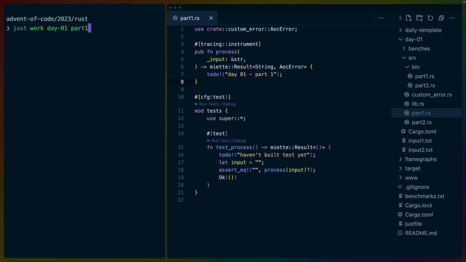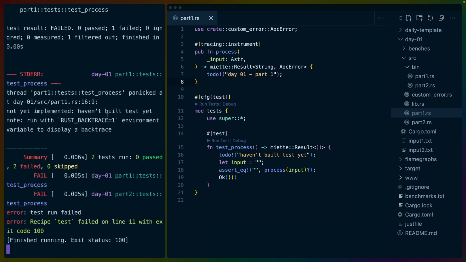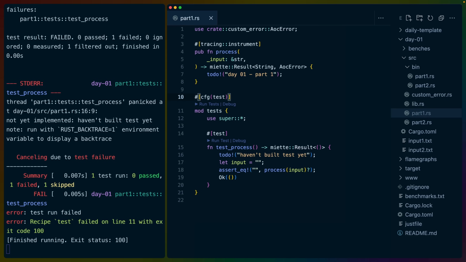So if I do just work day one part one, this should start working. And of course our tests are failing because we haven't built the tests out yet, and also our process function for day one part one doesn't even exist. So let's get into figuring out what the problem is, and then we can start building out our test.